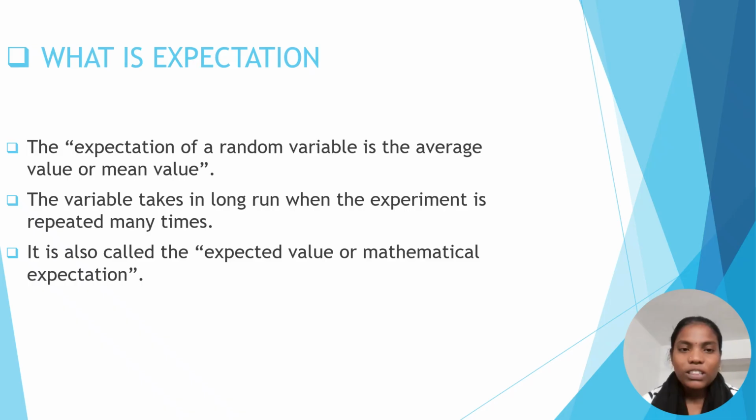First, we discuss what is the expectation. The expectation of a random variable is the average value or mean value. So this means the expectation is the average value the variable takes in the long run when the experiment is repeated many times. It is also called the expected value or mathematical expectation.